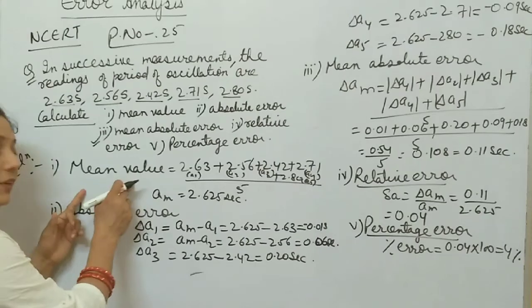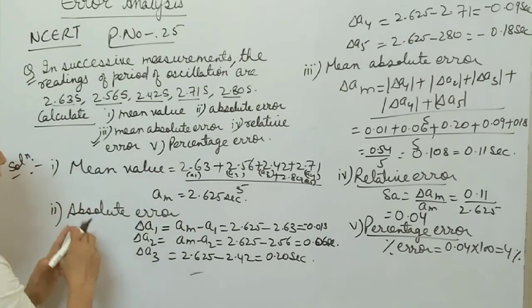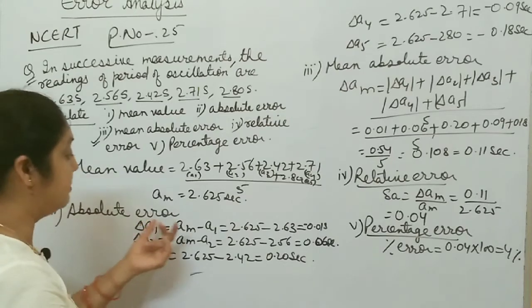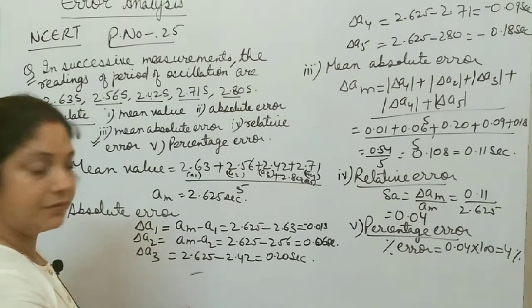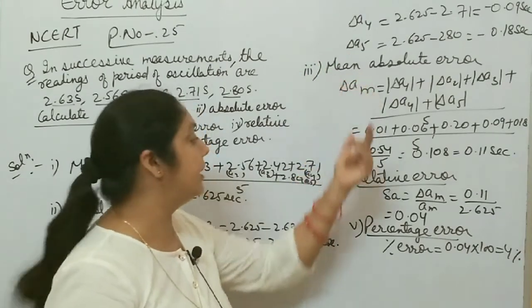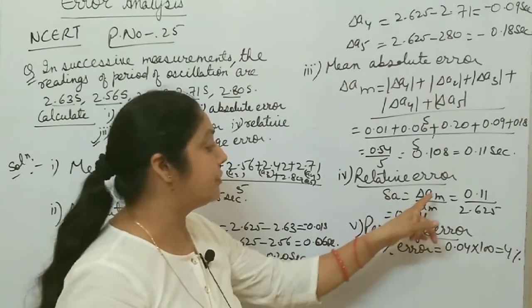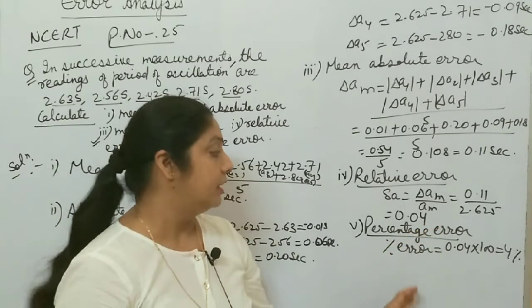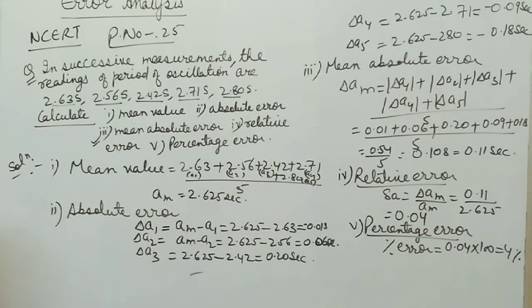First, you calculate the mean value, the mean of all observations. Then absolute error, the error in different observations: the mean value minus each observation gives the absolute error. Then mean absolute error, the mean of all absolute errors. Then relative error, the ratio of mean absolute error to the mean value. And last, percentage error. In this way, you calculate. Okay, so please take a screenshot of this.